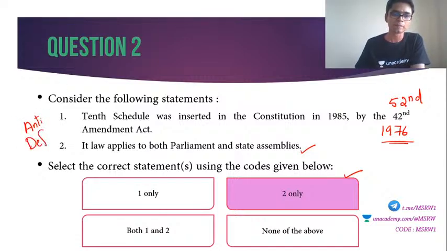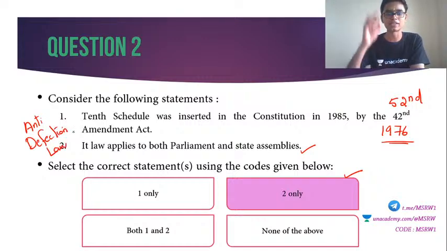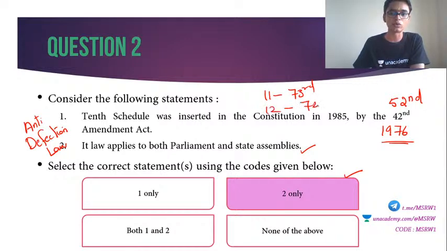Alright. Anti-defection law. 11th schedule is based on local self-government in rural, and 12th is based on municipality. Okay, this is anti-defection law. That is, 11th schedule has been added by 73rd Constitution Amendment and 12th added by 74th Constitution Amendment. Okay, these are very important articles. Make sure you know about it and study very well.